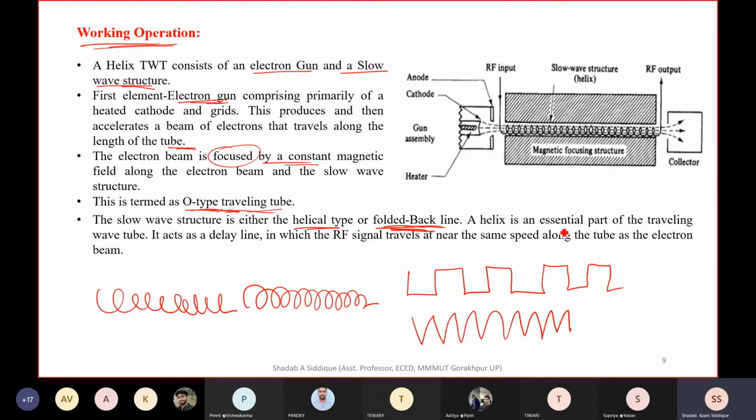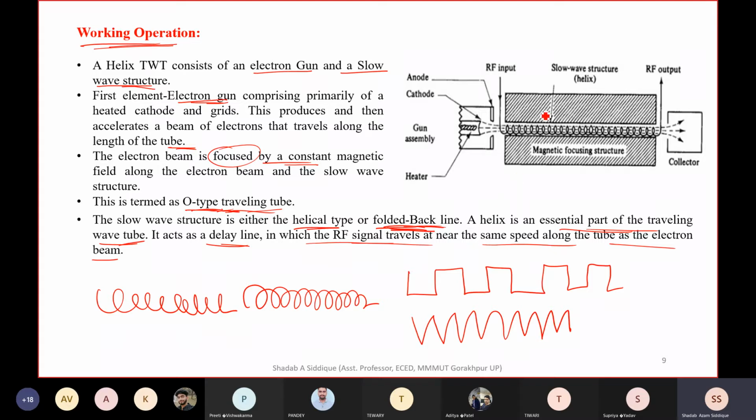The helix is an essential part of the helix traveling wave tube. This is the important part, responsible for everything happening here. It acts as a delay line in which the RF signal travels at nearly the same speed along the tube as the electron beam. So the RF signal is traveling with a velocity nearly equal to the speed of the electron beam.